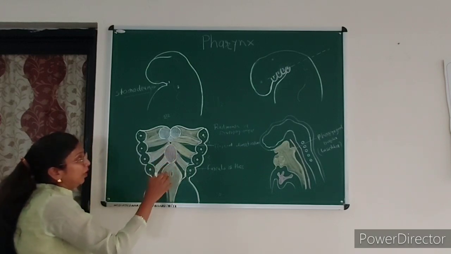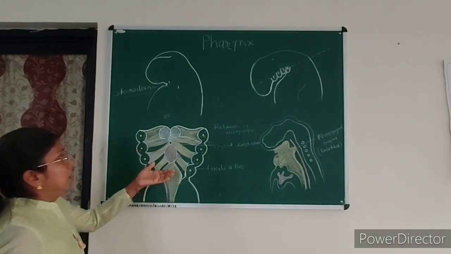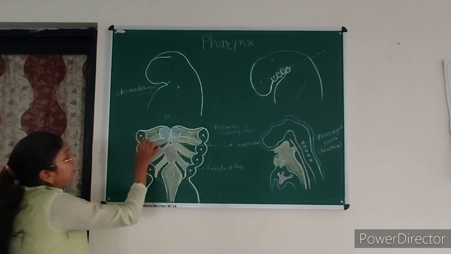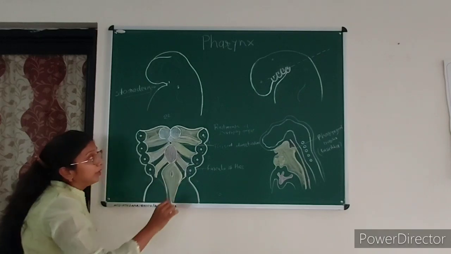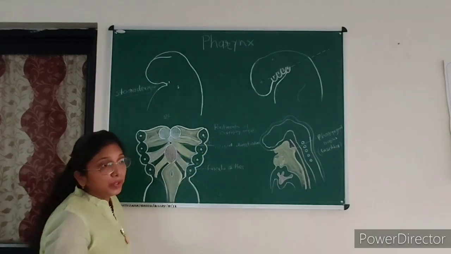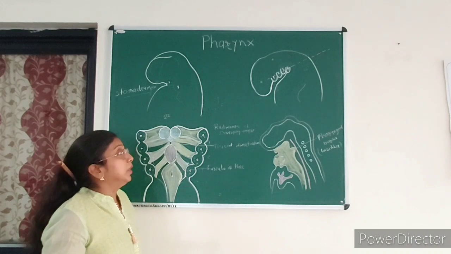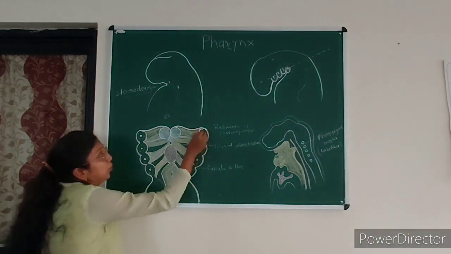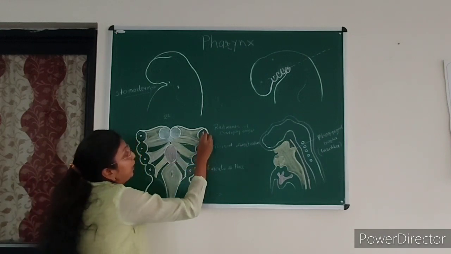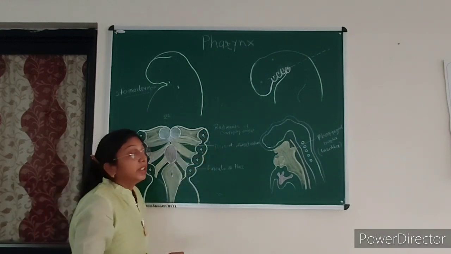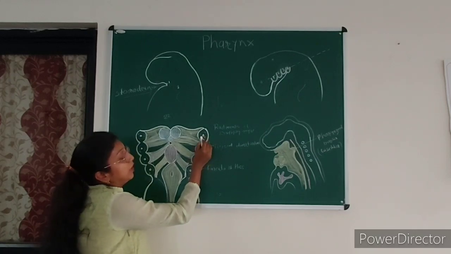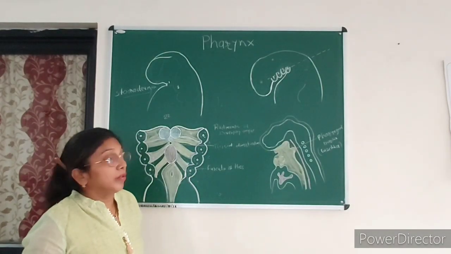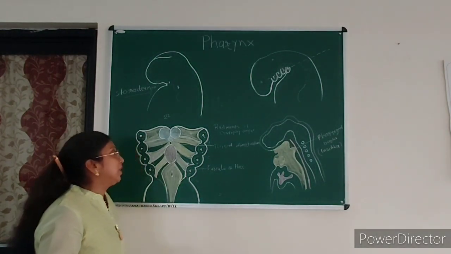So this is the floor of this pharynx. Now this pharyngeal arch is derived from mesenchymal tissue, which is derived from the mesoderm as well as the migration of the neural crest cells. So the core is formed by this mesenchymal tissue, and also there is a nerve and an artery, and the muscular structures that form the head and neck structures.